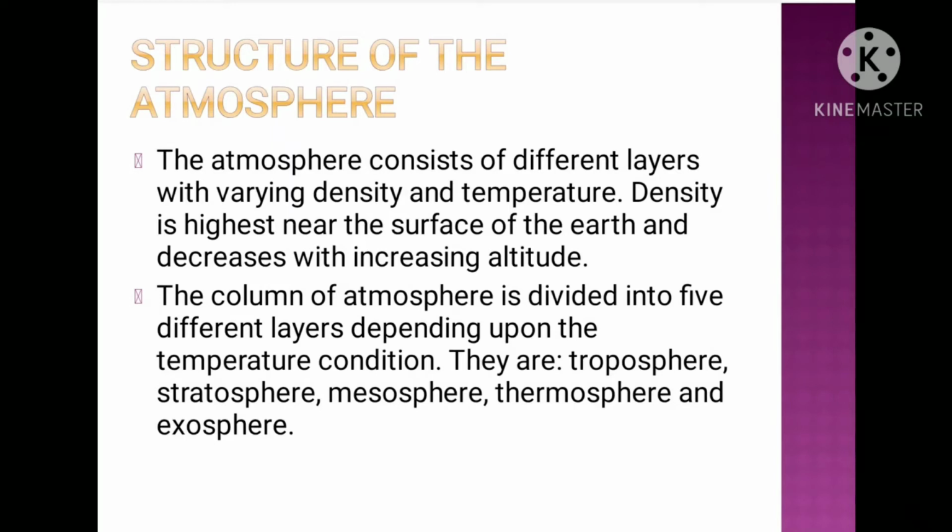So basically our atmosphere consists of 5 different layers which have different density and temperature. As we all know, density is maximum near the surface of the earth, and as the altitude increases, there is a decrease in temperature as well as density. So we have 5 different layers: troposphere, stratosphere, mesosphere, thermosphere, and exosphere. We'll discuss them one by one in detail.